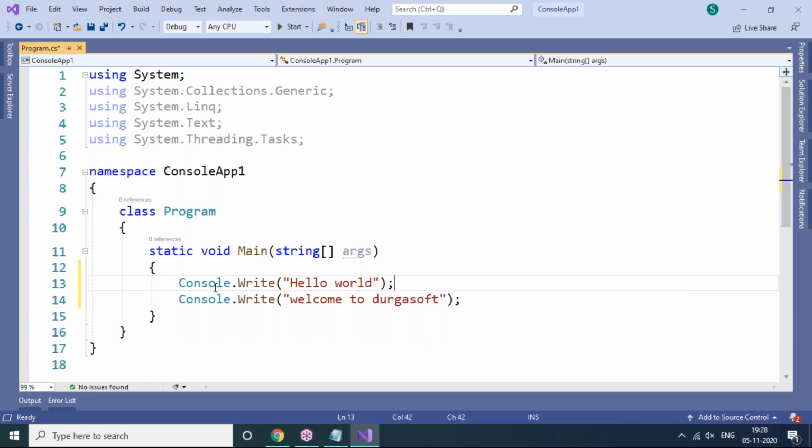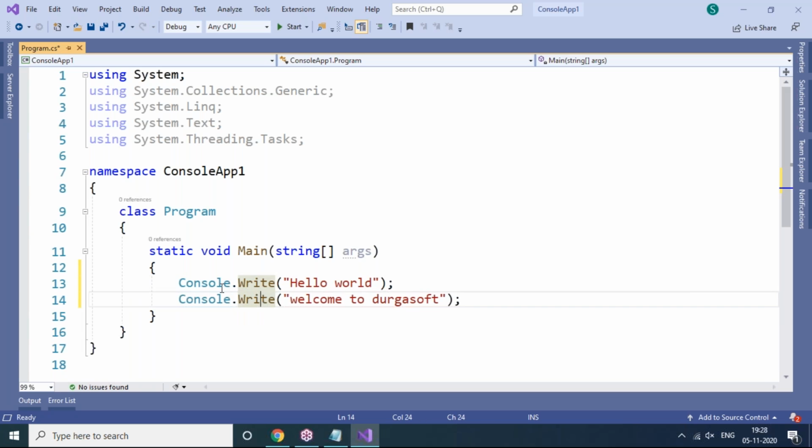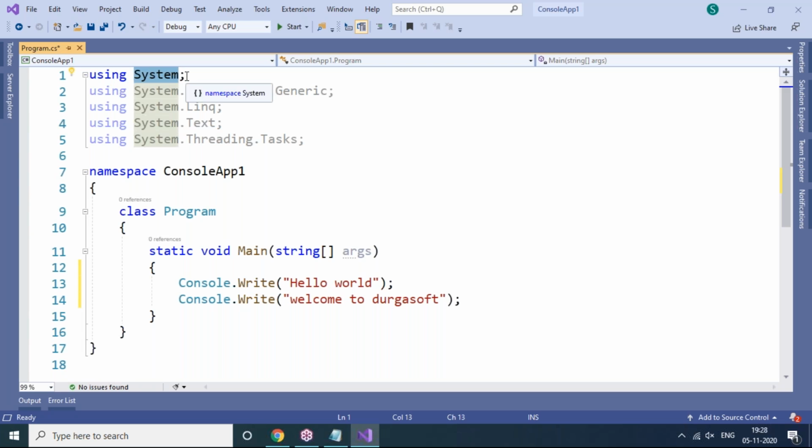After finishing these statements, Console is a predefined class. Which namespace is it present in? I said the System namespace. But look at the changes. Once we write the code Console dot something, the Write method, the System library is activated. It's a namespace that is activated. Why? Because the relevant, system-related thing is available in my program, like Console.